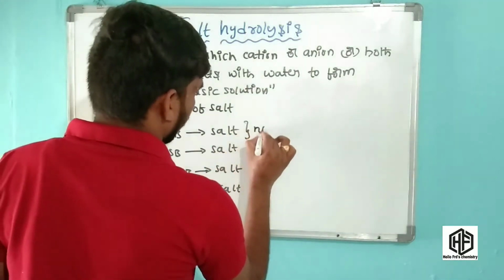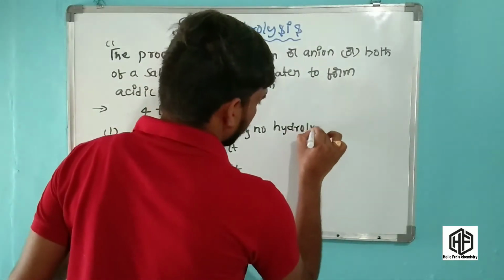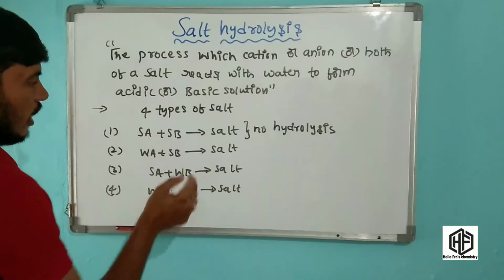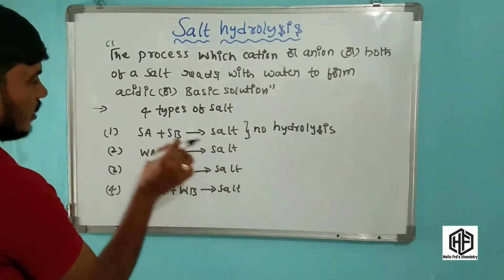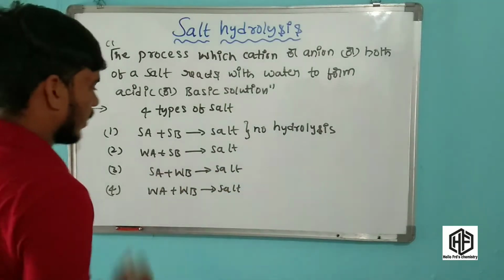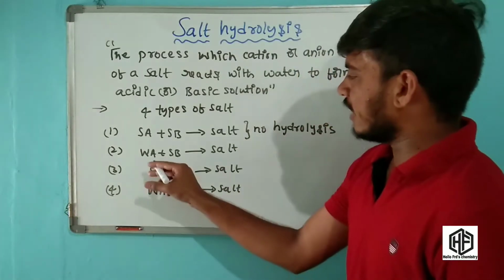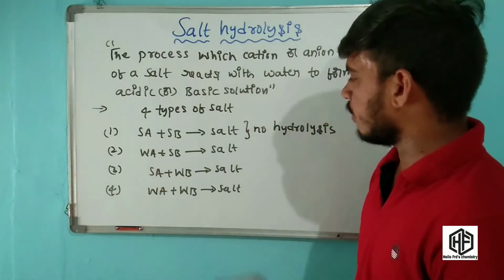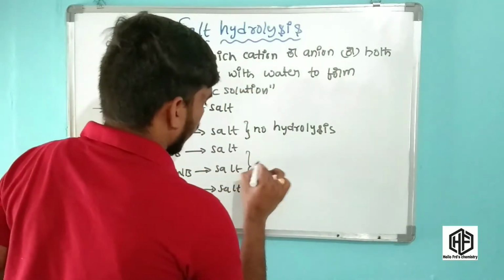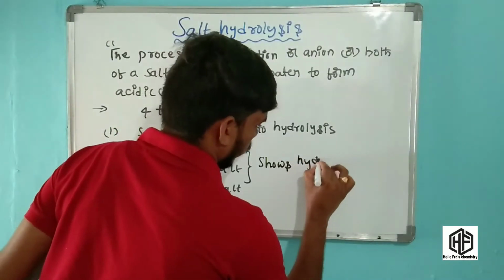Friends, the first one, strong acid and strong base gives salt, cannot show hydrolysis. No hydrolysis. Why cannot it show hydrolysis? I will explain briefly next. It is because these are strong acid and strong base. And the second one is weak acid plus strong base gives salt. These three show hydrolysis.